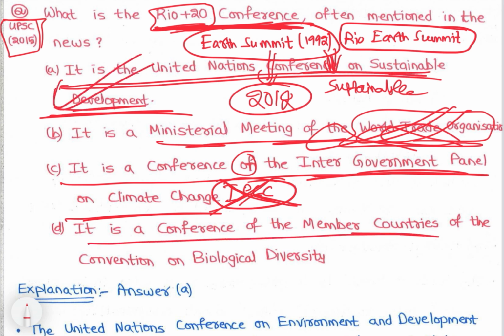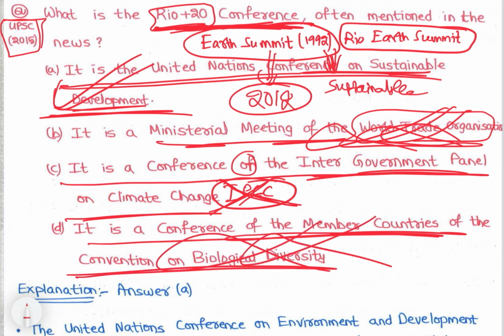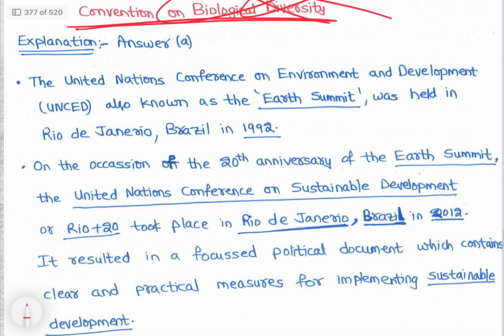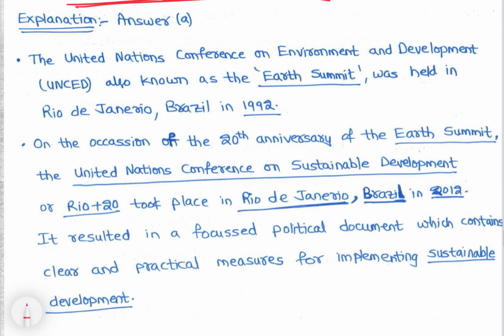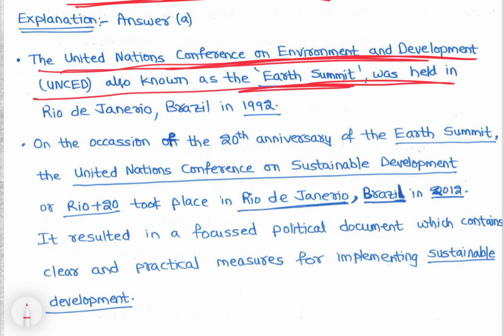It is Conference of Member Countries of the Convention on Biodiversity. No, right? It is conference on sustainable development. So option A is the answer. That is C. United Nations Conference on Environment and Development, right? Also called the Earth Summit, was held in Rio de Janeiro, Brazil, 1992.